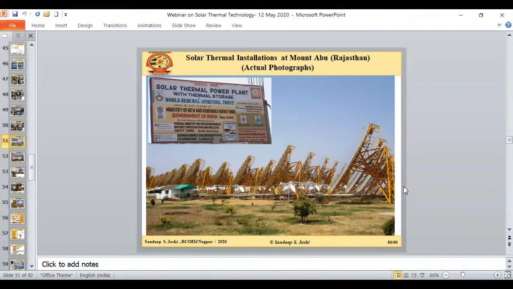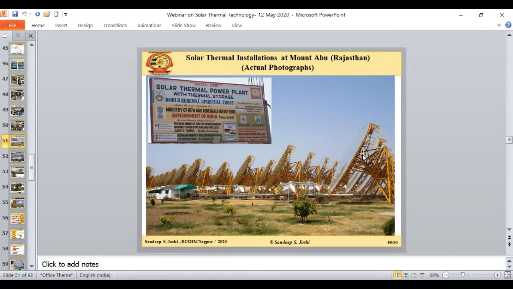Now coming to another application, one of its kind, that we call a solar thermal power plant with thermal storage. The total capacity of this power plant is approximately 1 megawatt. Why am I saying it is one of its kind? Because they are using a sensible heat storage system. This is the Scheffler collector. This collector has a 60 square meter aperture area with a concentration ratio of more than 350.